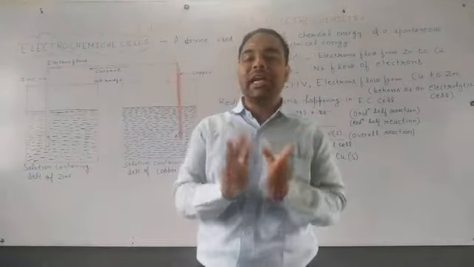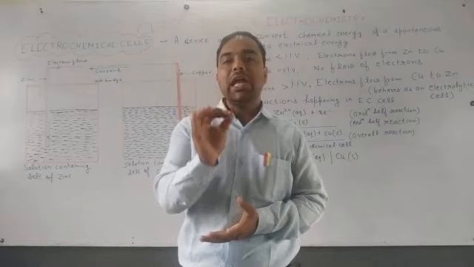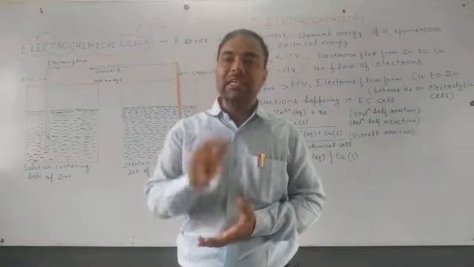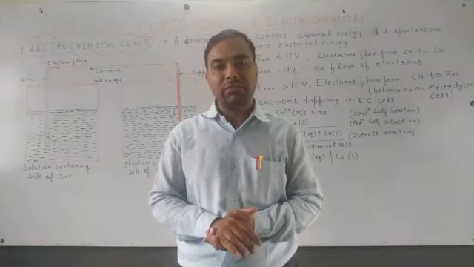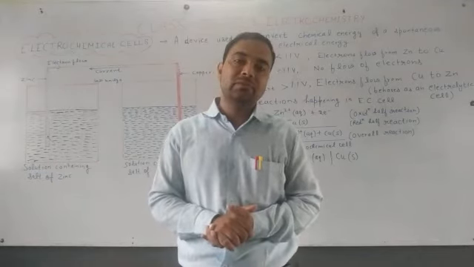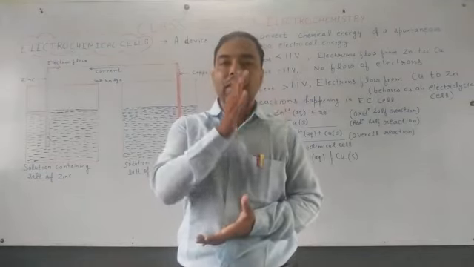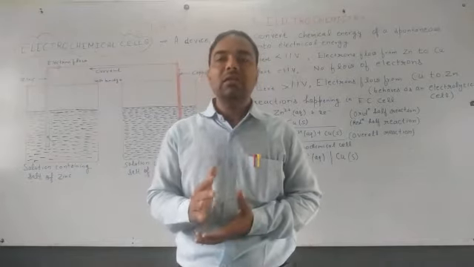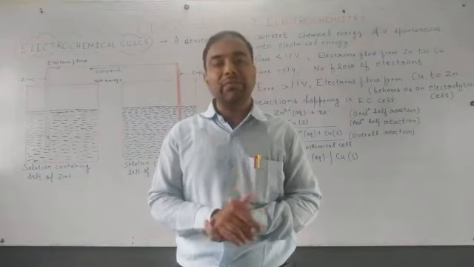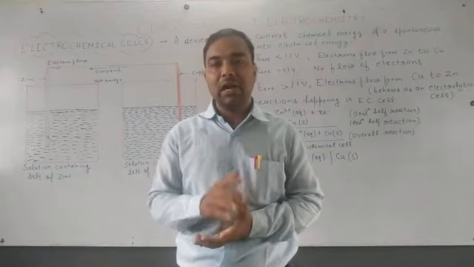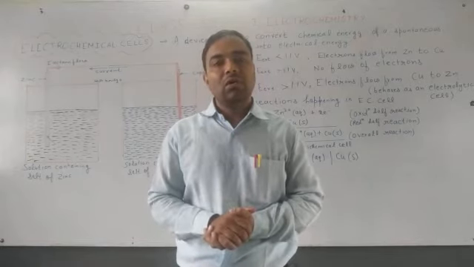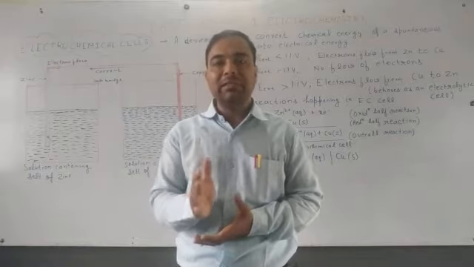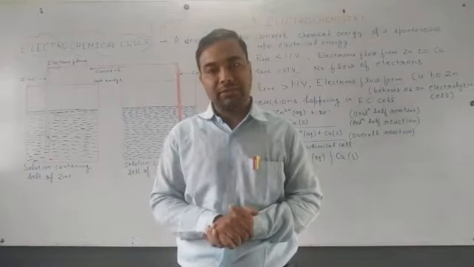As the name indicates, electrochemical cell is basically made up of three subwords. Cell is any type of device, a unit. Electro means electricity. Chemical means some chemicals.